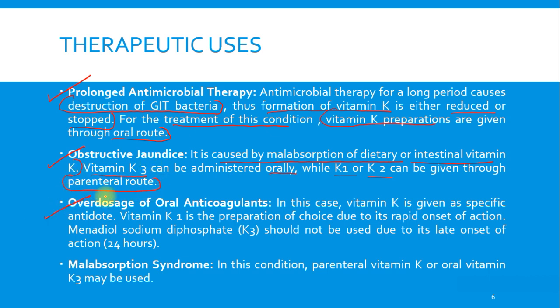Then we have overdosage of oral anticoagulants. In the next topic, anticoagulants, we will be studying about this very thoroughly, so you will be able to correlate why these oral anticoagulants when given in overdoses can cause vitamin K deficiency or inactivity of vitamin K. In this case vitamin K is given as a specific antidote, to nullify the toxicity of the oral anticoagulants.